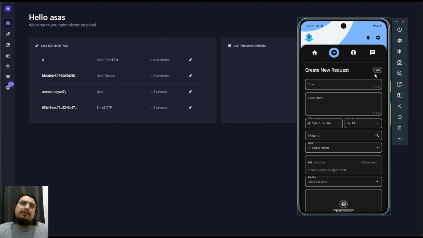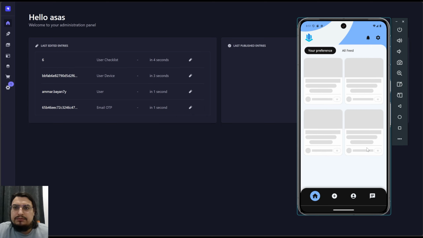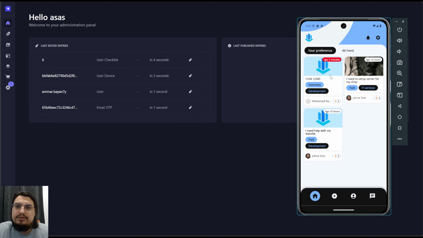And even here, when you create a new request, you can see there's a limitation for requests. This could be limited by services or subscription. On free you can have like five or so requests, but if you pay for a service you can have even more. But because people are helping each other, I've limited it to five so people don't just keep sending requests for no reason. And here you can see my preference, the new request has got to here as well, and you can click on it again.